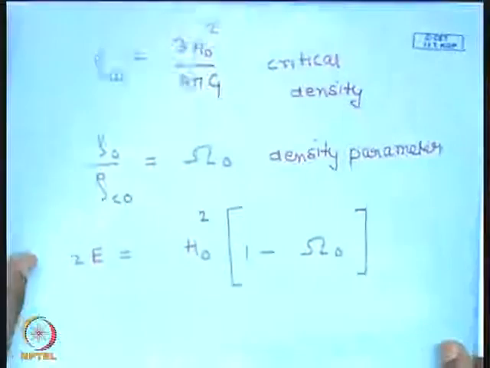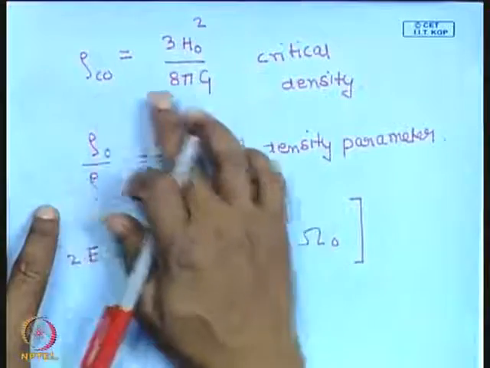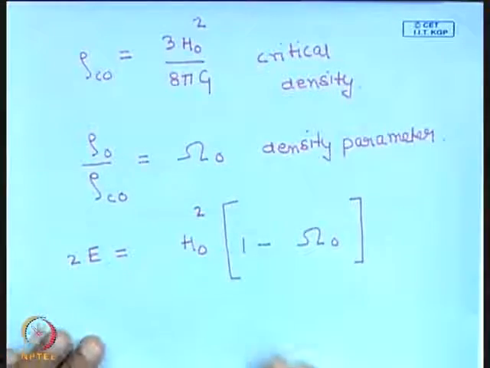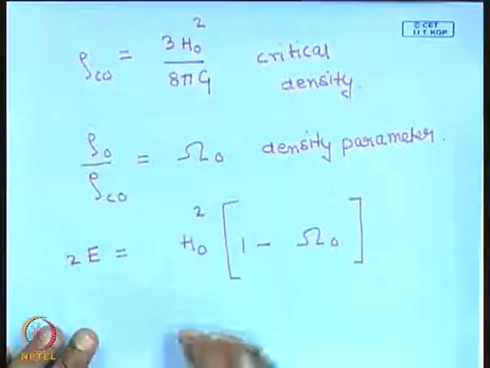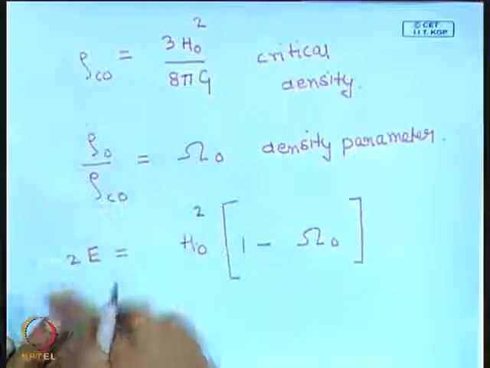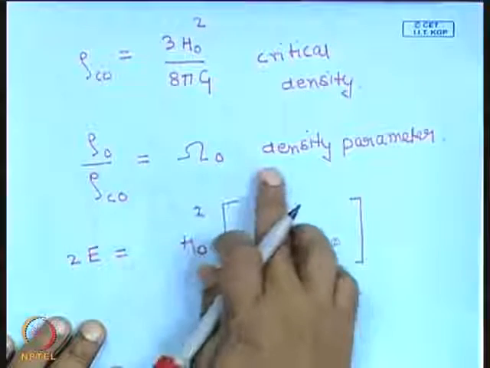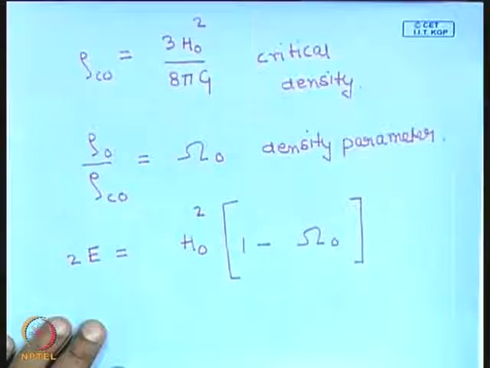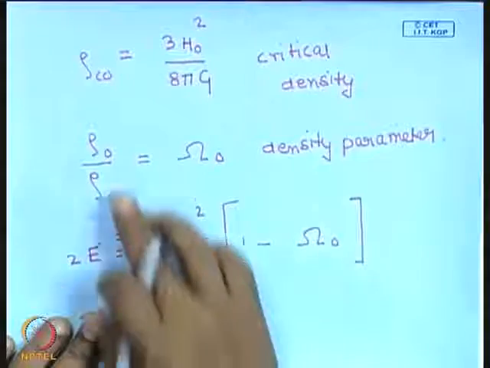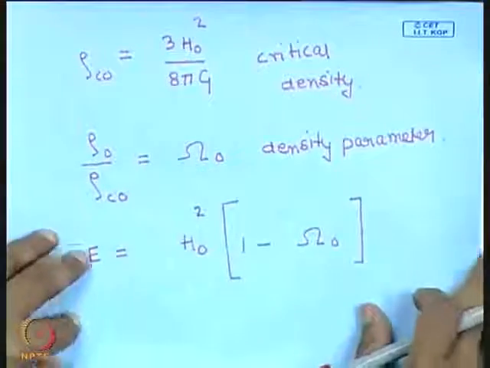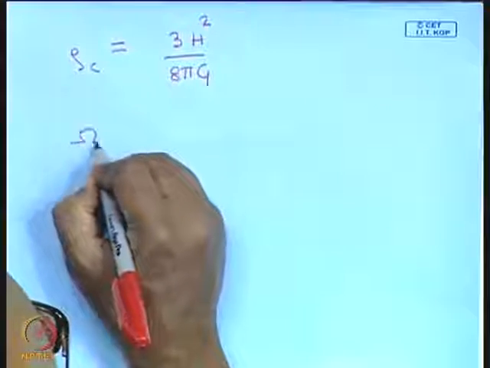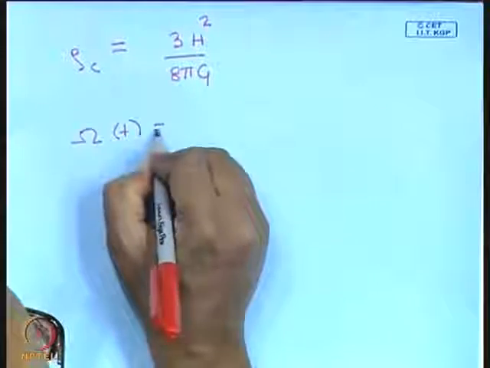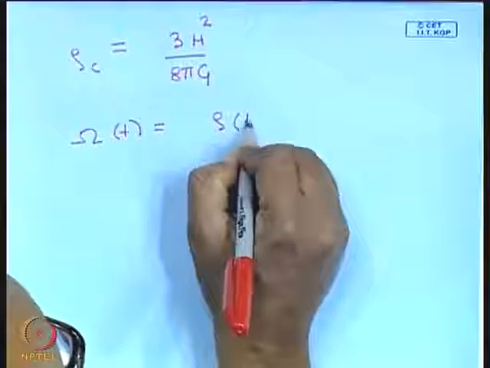Now, the Hubble parameter defines the density scale, and the ratio of the actual density of the universe to the critical density is called the density parameter of the universe, omega, and its present value. So this omega can also be defined at any instant of time. So omega at any instant of time is equal to rho over rho c.